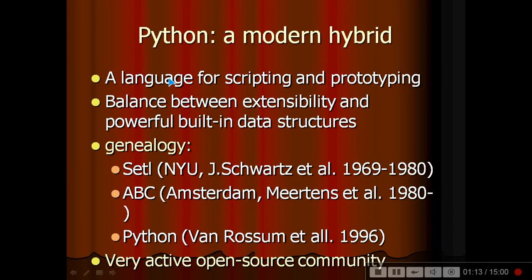So a language for scripting and prototyping, with a balance between extensibility and built-in data structures, and its genealogy is SETL, ABC. From SETL, ABC to Python, where Van Rossum made it a very active open source community.